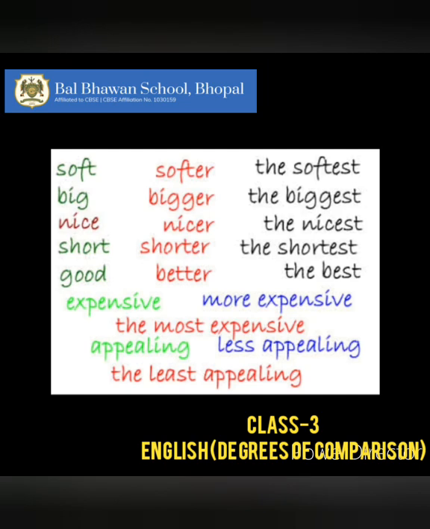Soft will become softer in comparative degree and the softest in superlative degree. Similarly, big will become bigger and the biggest. Nice will become nicer and in superlative degree it will become the nicest. Short will become shorter and in superlative degree it will become the shortest and so on.